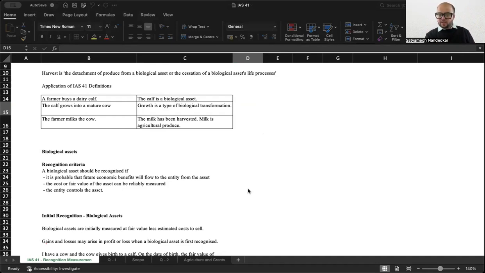That is what revenue recognition was all about too. Recognition basically answers the question when. So when do you record a biological asset? You record it when it is probable that future economic benefits will flow to the entity, the cost or the fair value can be reliably measured, and the entity controls that particular asset.